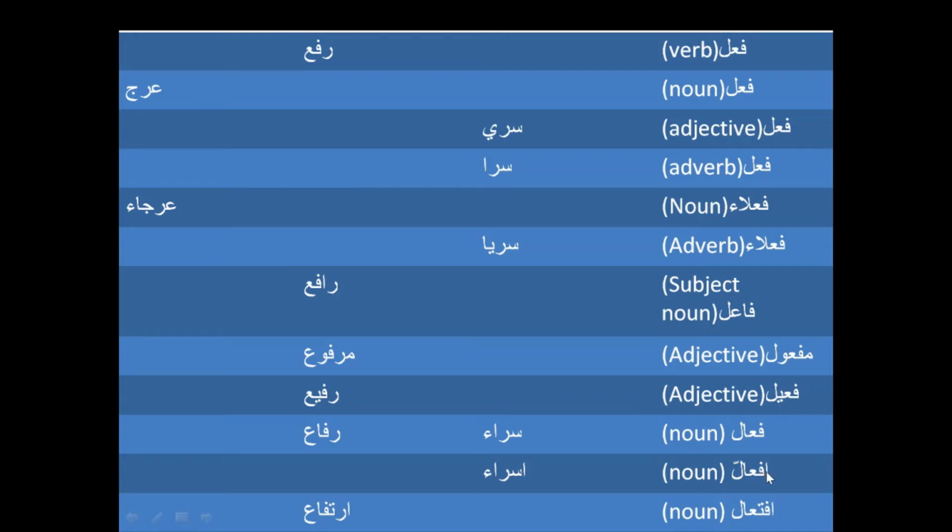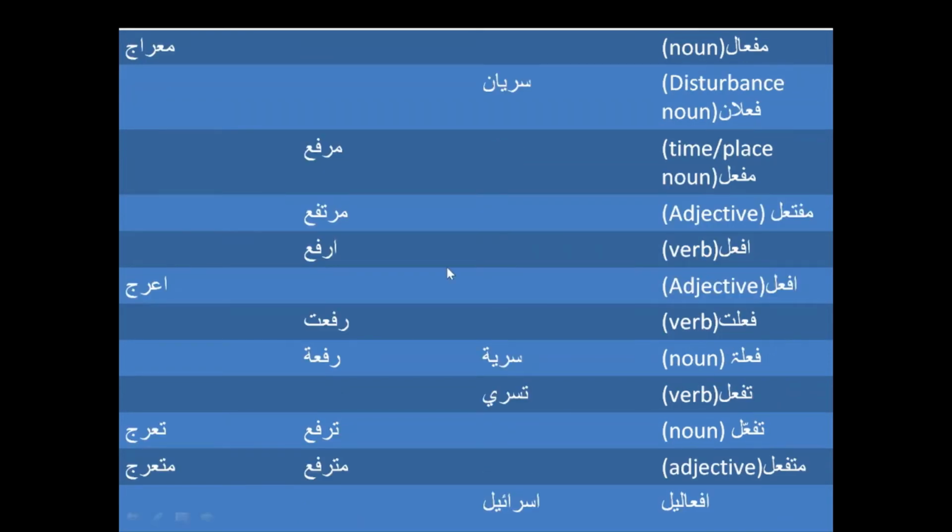It is not a plural, because if it were Af'al, then it would be plural. In this case, it is Isra, not Asra. So this Isra is not a plural, it is a singular form, and it is also something done in secret. And this would also change to another form, which makes Rafa into Ittafa. Ittafa is again something which is high, or a place which is high.